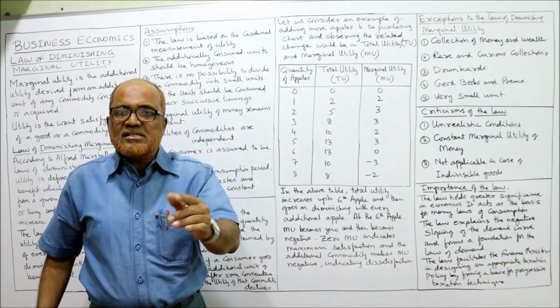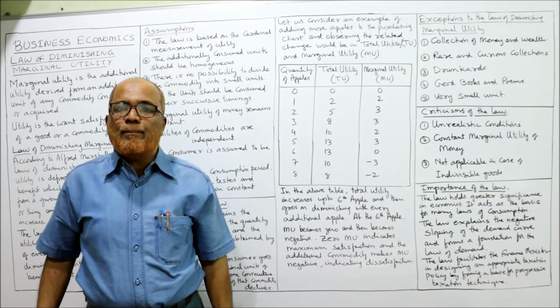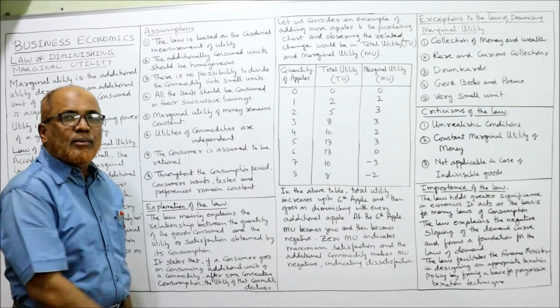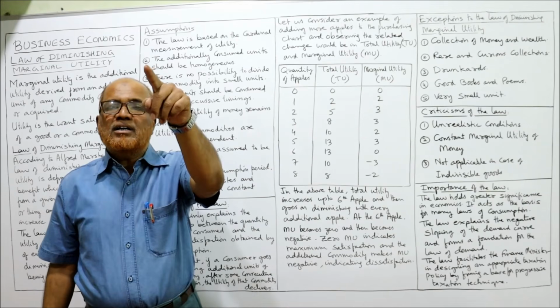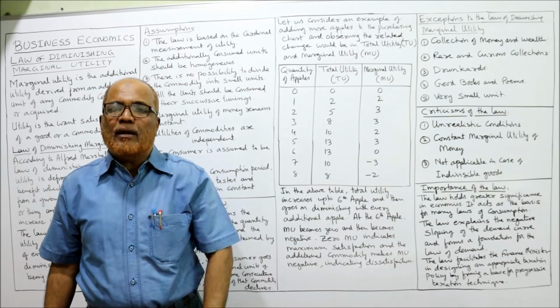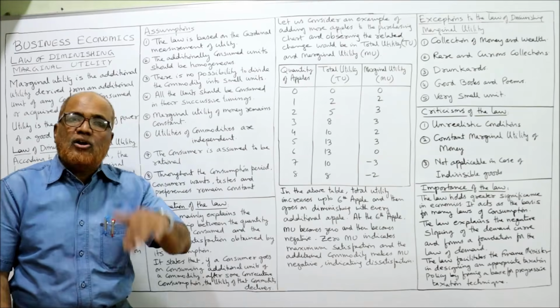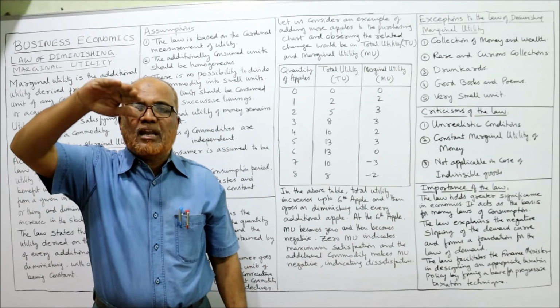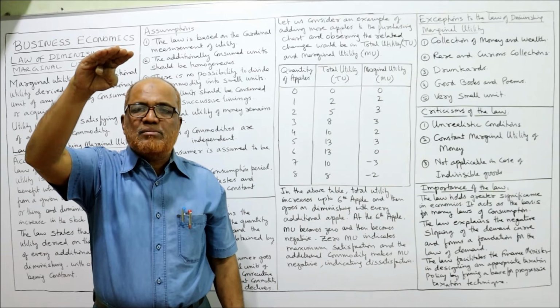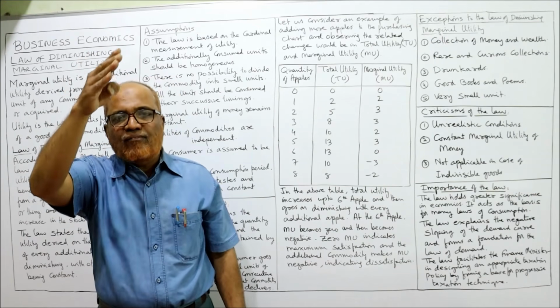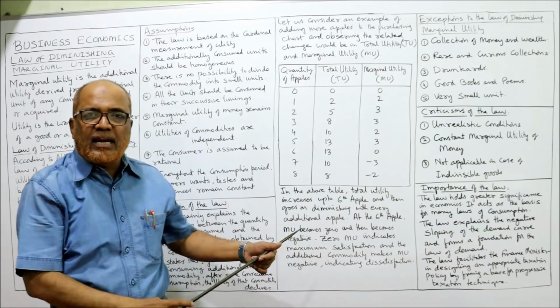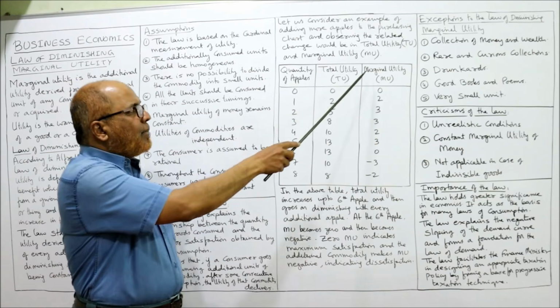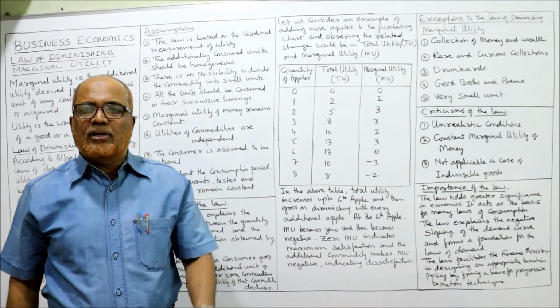On the 7th apple it comes to 10. From 13 it dropped to 10. The 8th apple further dropped to 8. That means the total utility increases, reaches the maximum of 13, and then falls down to 10 and 8.